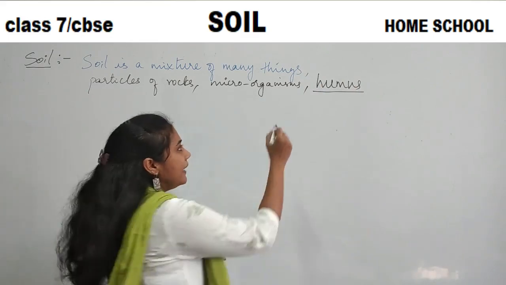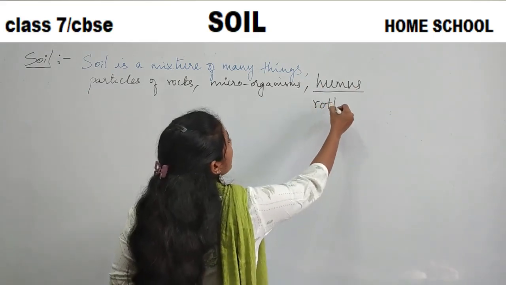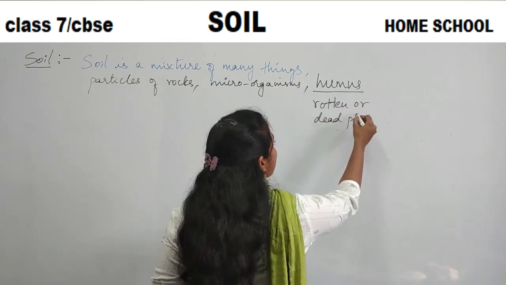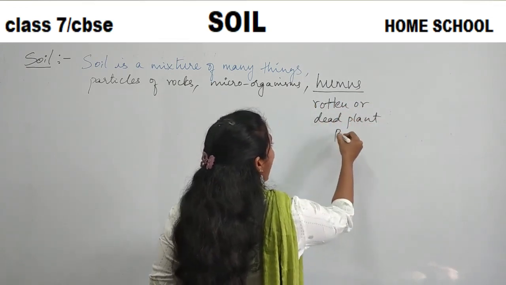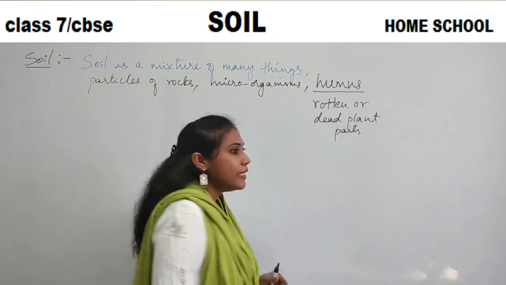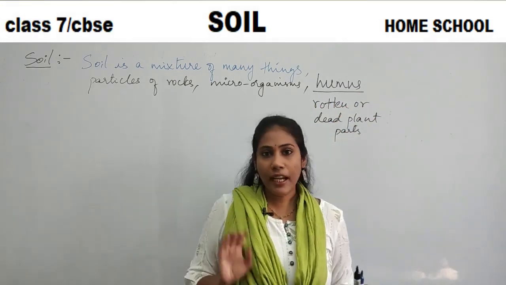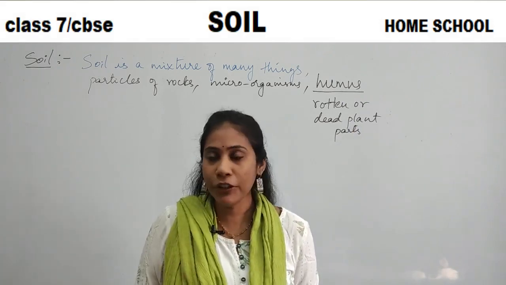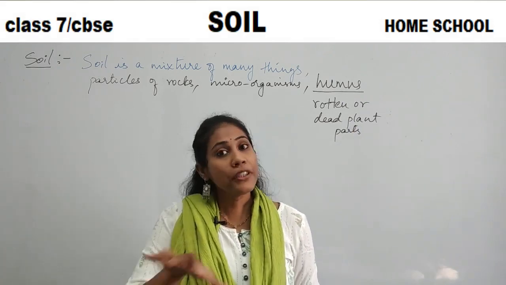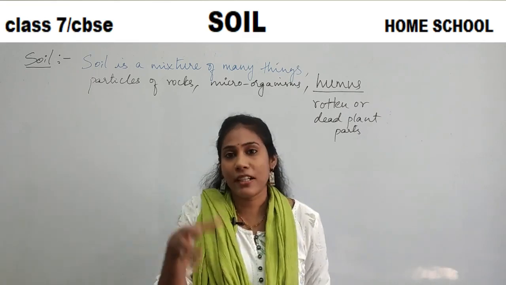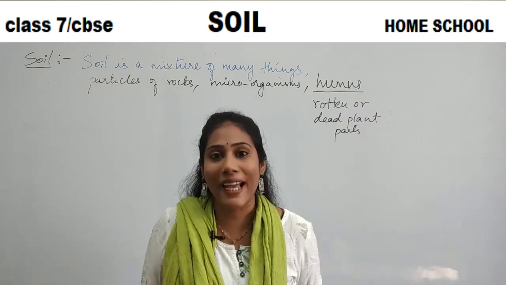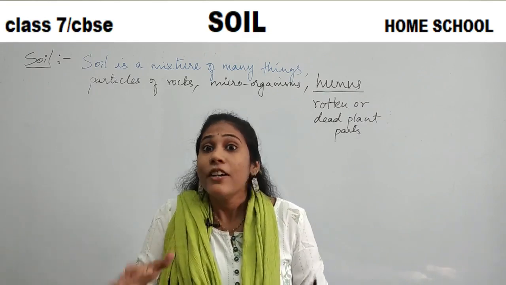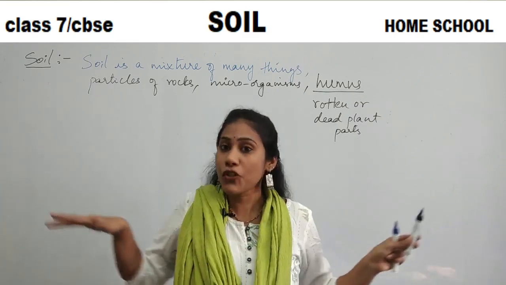Humus is nothing but rotten or dead plant parts. Imagine leaves fall on the ground, or small stem-like structures fall on the ground from plants. These leaves and stem-like structures which fall from plants will die and they will get rotten, right? And that stays on the soil.